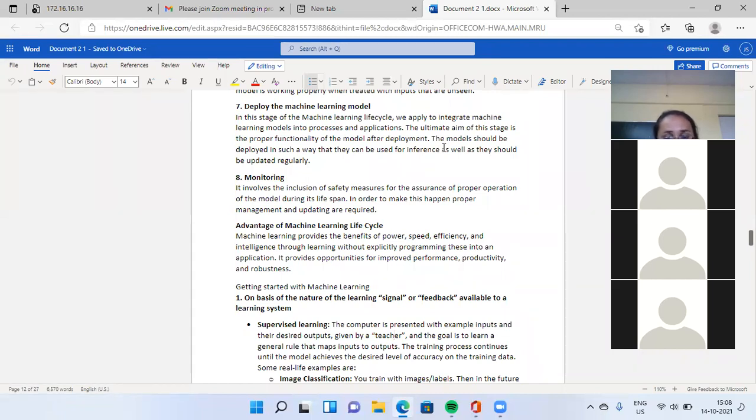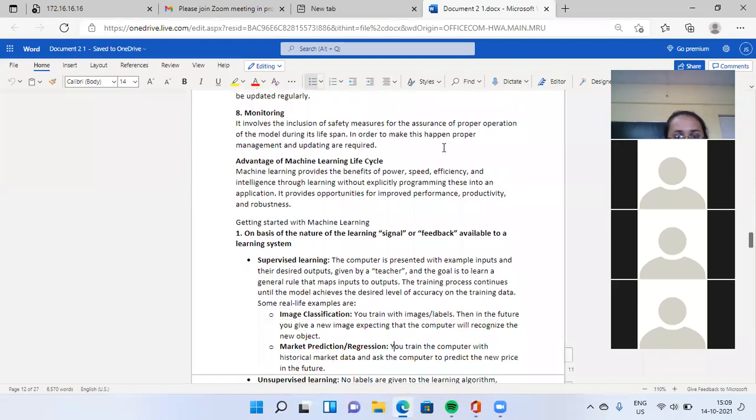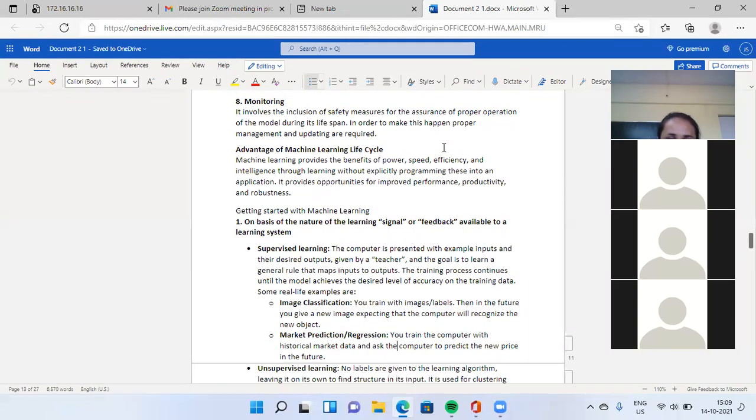Okay. After the life cycle of machine learning, the next point is getting started with machine learning. How to start a machine learning model? The first step is on the basis of the nature of learning, the signal or feedback available to the learning system. Each and every learning system has a signal and feedback.